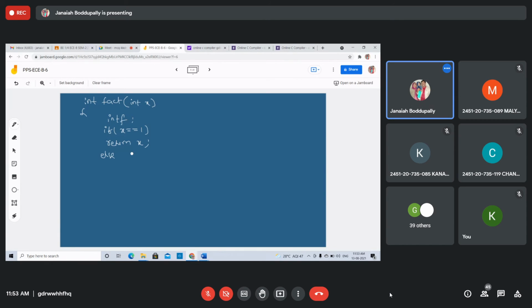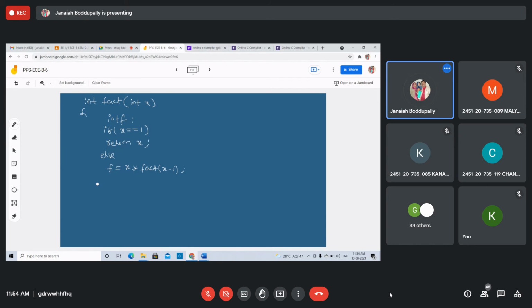Else f equals to x into, if x is not 1, x into fact of, this is called recursion, fact of x minus 1.